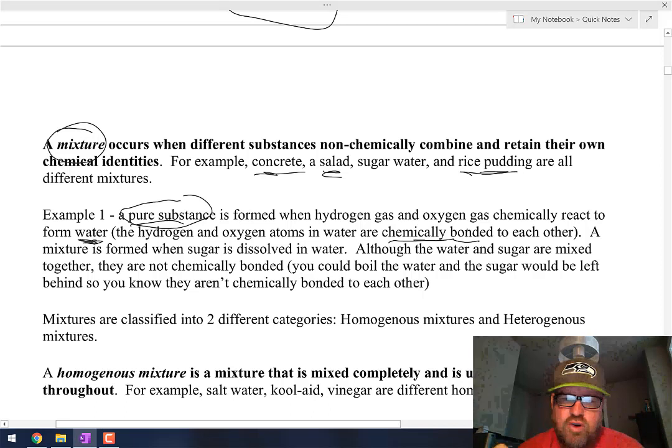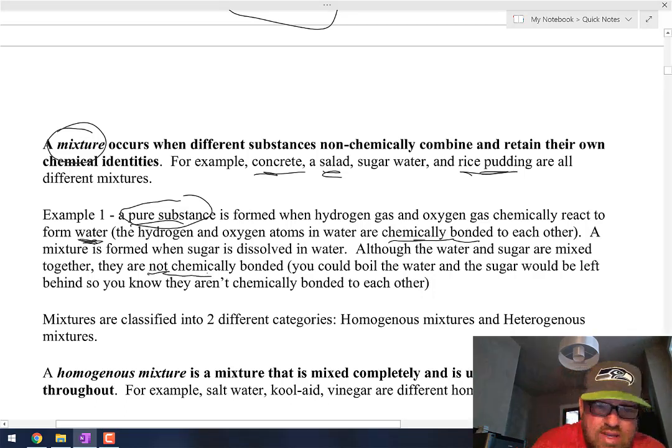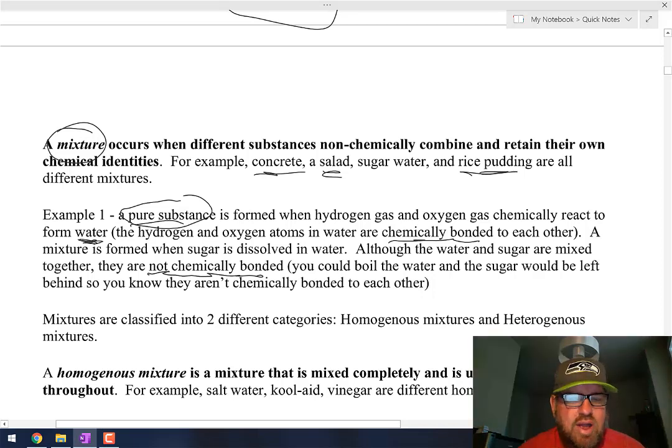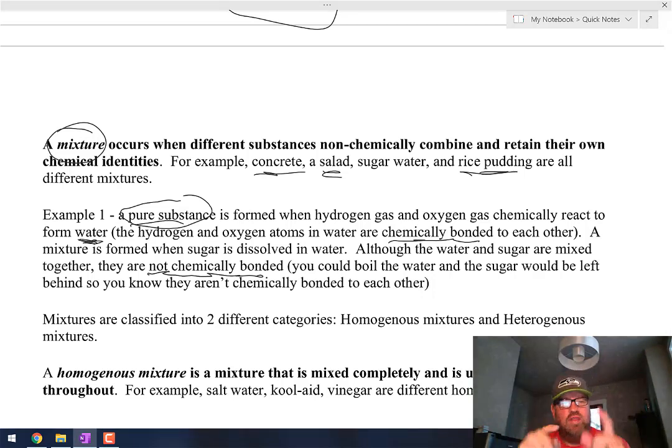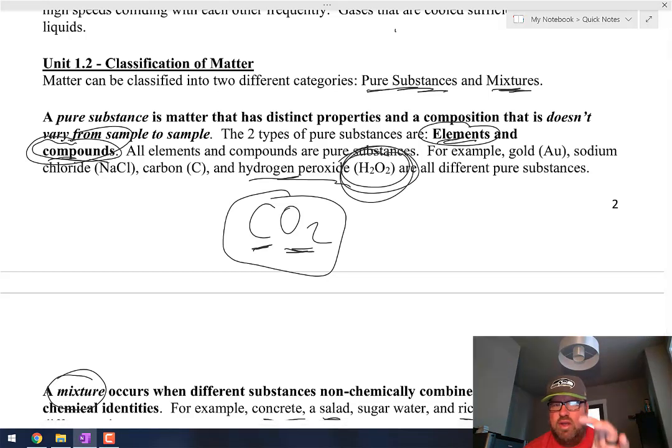A mixture is formed when, again, sugar is dissolved in water. Although they are mixed together, and the sugar disappears, which means you can't see it anymore, they are not chemically bonded to each other. You could boil the water and the sugar would be left behind. So within the pure substances, there are two things that we need to be aware of. They are elements and compounds. Any of the elements on the periodic table don't vary from sample to sample. The element carbon is always carbon, and it's not anything else.